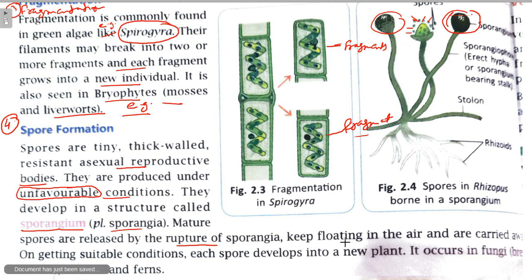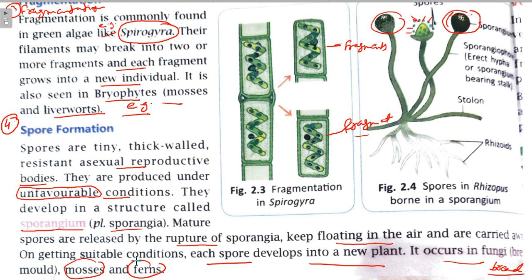They keep floating in the air and are carried away from one place to other. On getting suitable conditions, each spore develops into a new plant. This spore formation occurs in fungi, or you can say bread mold. On a bread, you can see bread molds are formed. They are due to this. They are mosses and ferns, right?